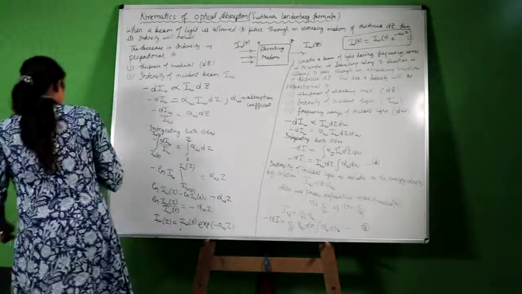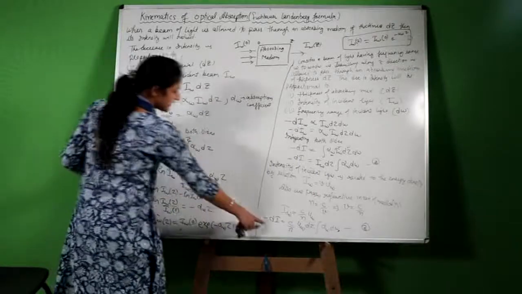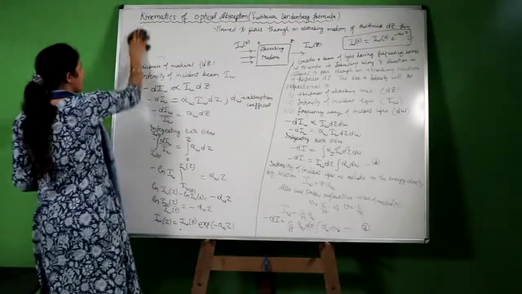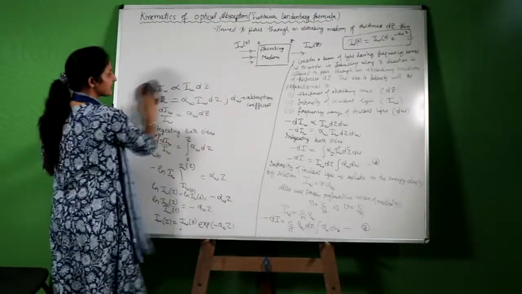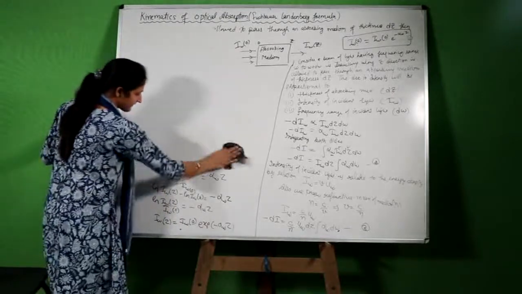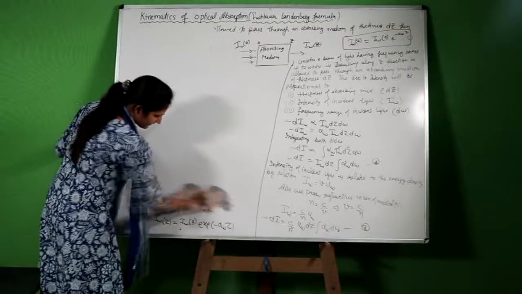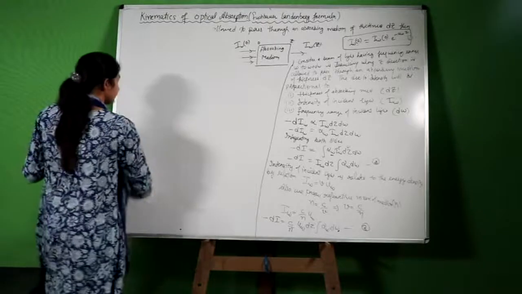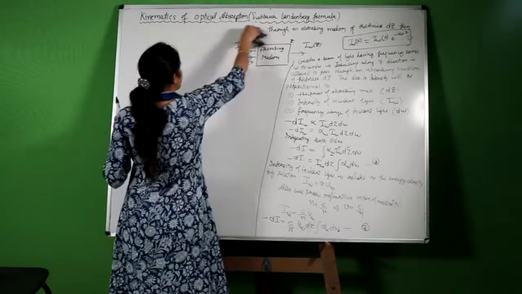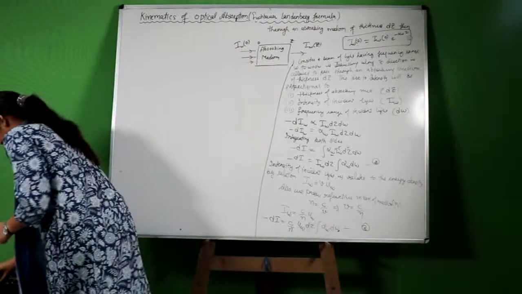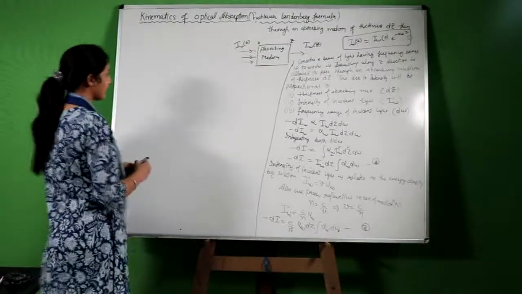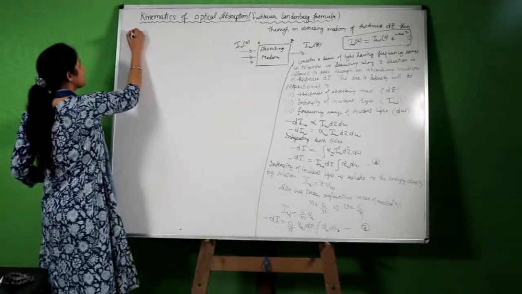Now we know the decrease in intensity. What does it mean? When there is absorption and emission, the change in intensity will be the decrease in intensity. We have to calculate that one. Now there are two processes.